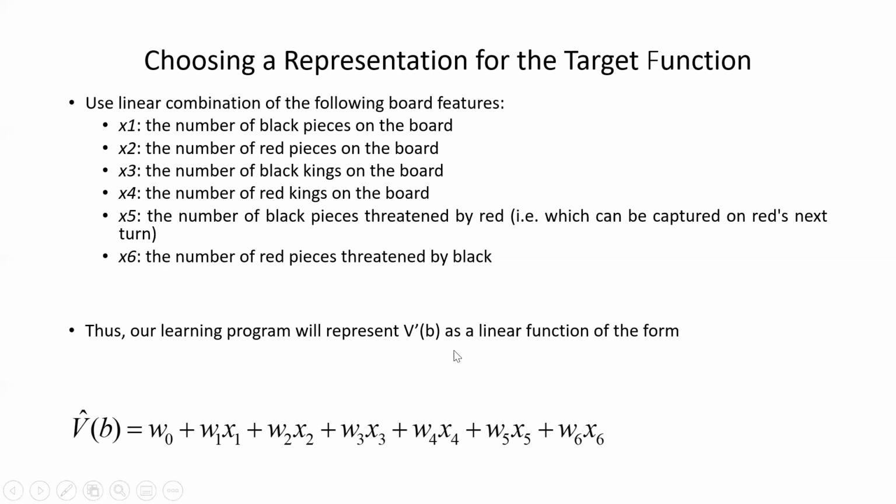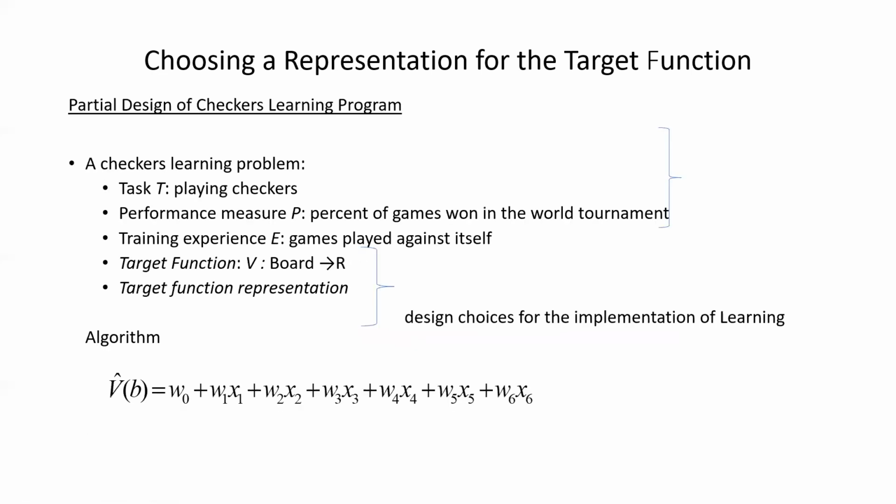So what formula or linear function can be used? That is V cap b for that particular board state, whichever board state I've chosen. W0 plus W1 x1 plus W2 x2 plus W3 x3 plus W4 x4 plus W5 x5 plus W6 x6, where W0 to W6 are numerical coefficients or weights to be chosen by the learning algorithm, right? That is chosen by the learning algorithm, as these are the numerical coefficients. We'll move to the next.